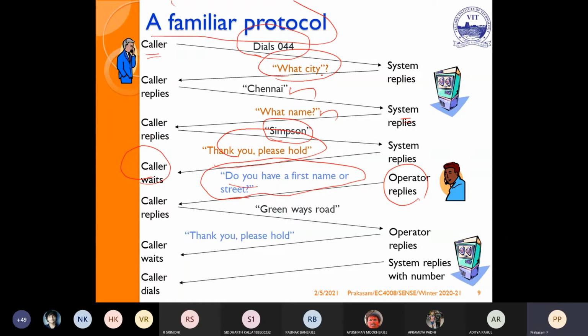Now the operator replies, do you have any first name or street? But conventionally, technically in a computer network, we use only the IP address to establish the connection. Instead of asking for a first name or street, the system will replace it with: kindly enter the IP address of the end user.